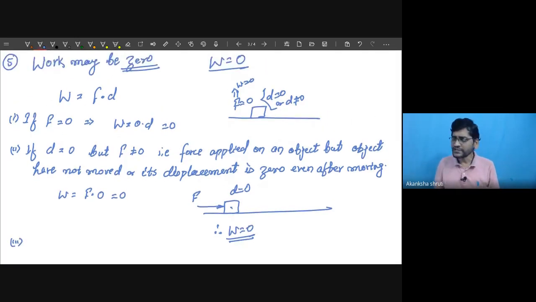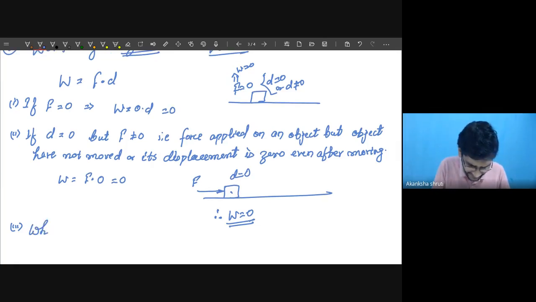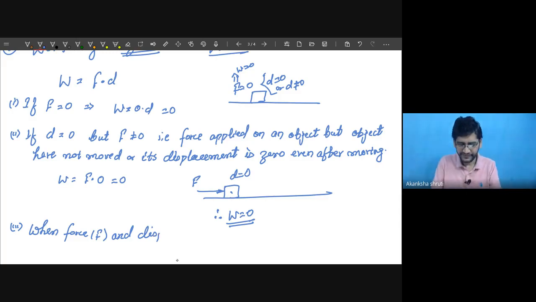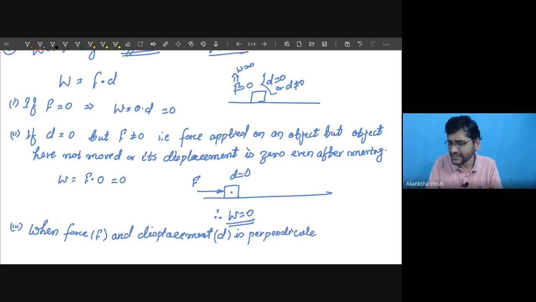When force and displacement are perpendicular, it means neither the force nor the displacement is zero. Both force and displacement are there, but they are perpendicular. So when force F and displacement D are perpendicular, we have learned in mathematics that perpendicular means the angle between these two quantities is 90 degrees.